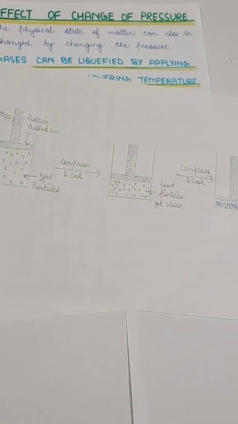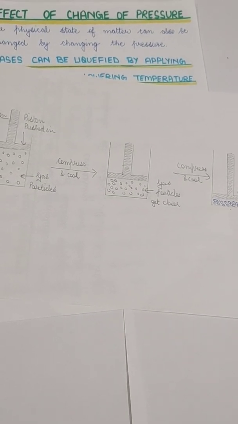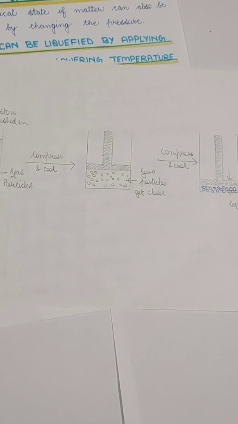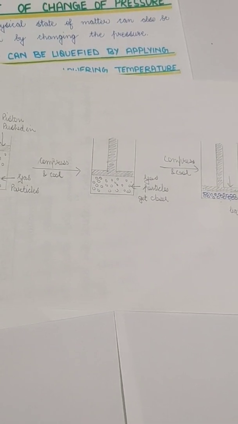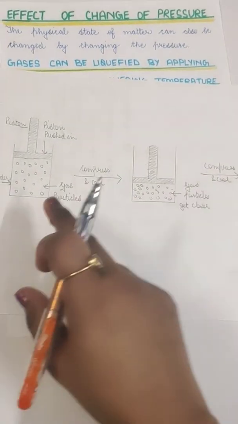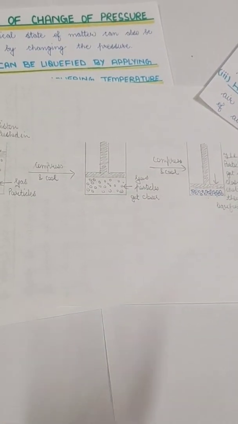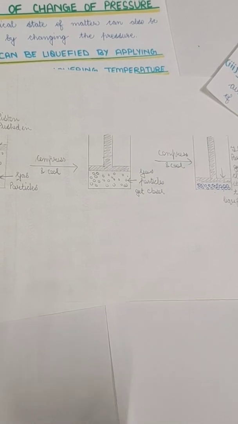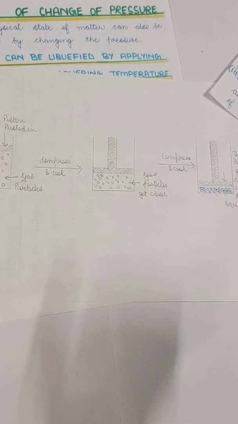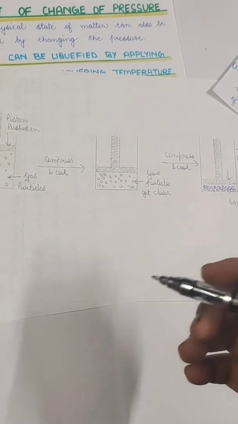Now, by this process, we can compress many gases, such as CO2. In the case of CO2, we have to compress it, but some gases do not convert into the liquid state; they directly come into the solid state. From this stage to this stage, it will just solidify, it will just become solid or ice. We can't say liquefied CO2, because it becomes solid.